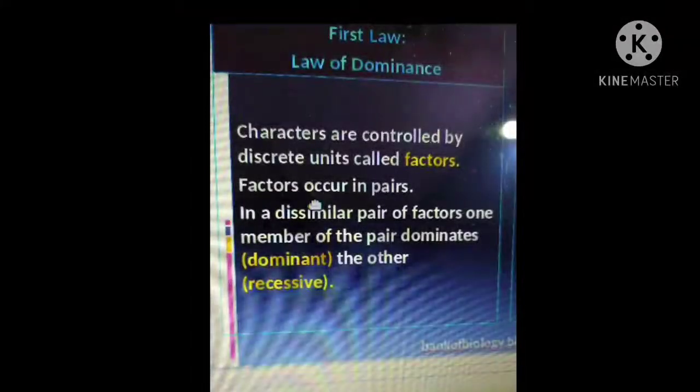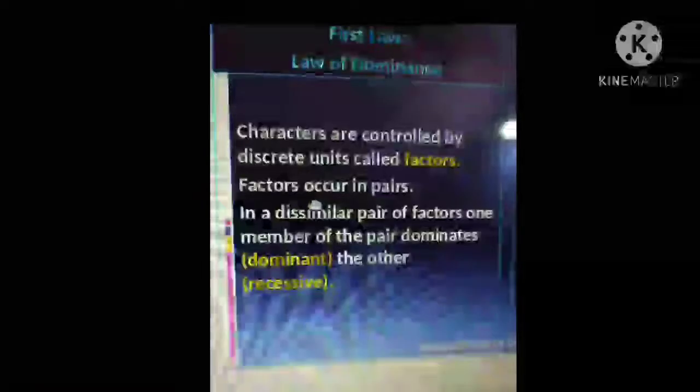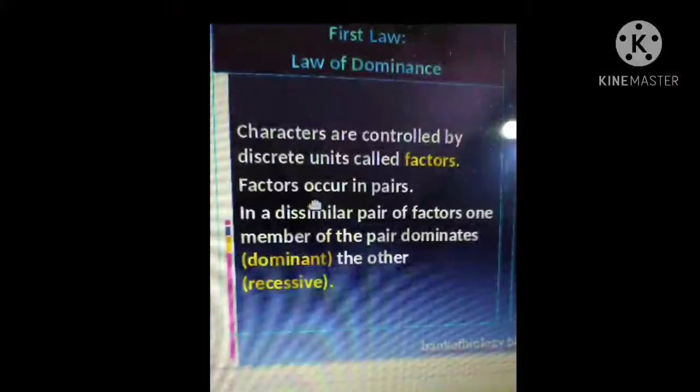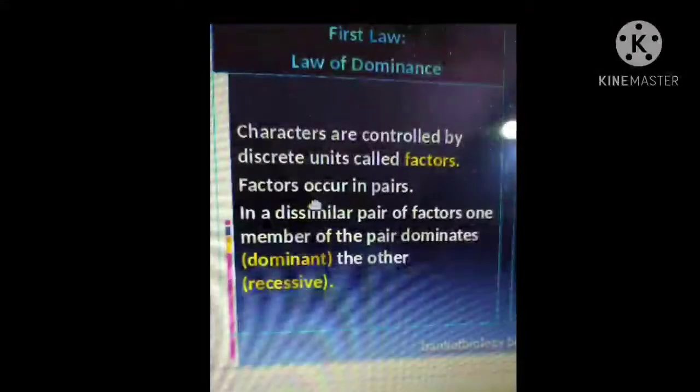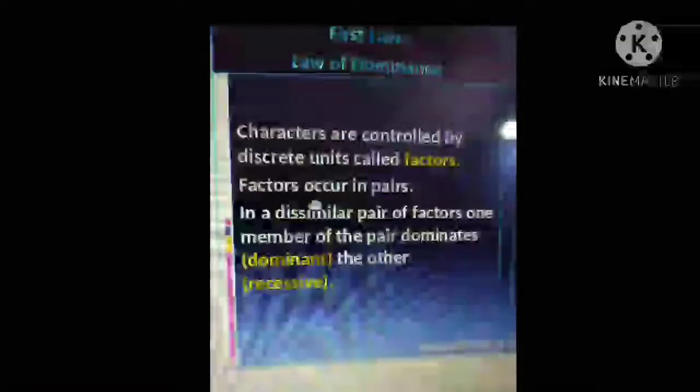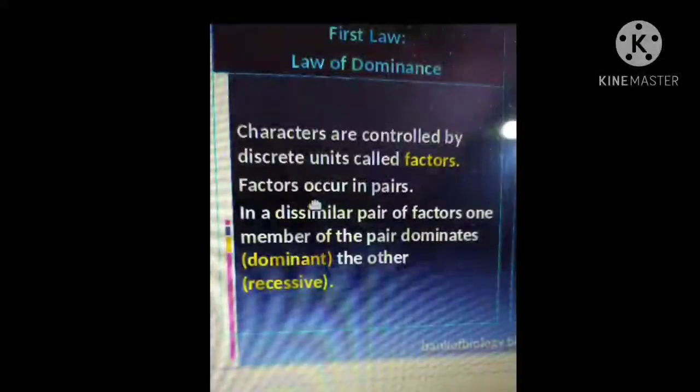Remember the alleles capital T and small t: when they come together only the capital T appears, because it is dominant, and the small t disappears or is suppressed. Why? Because it is recessive. So when dissimilar alleles occur together, then the strong one, the dominant one, gets expressed.